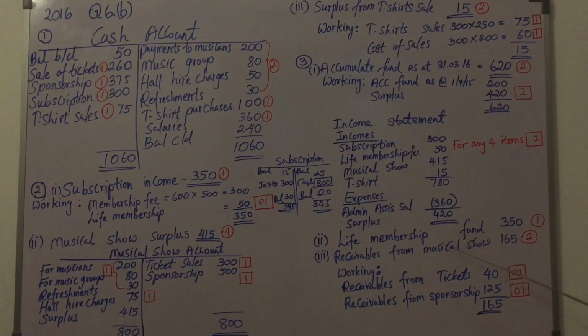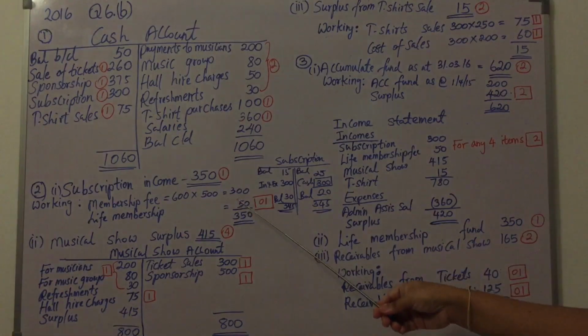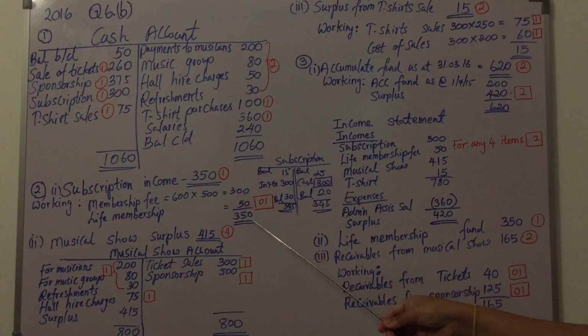And the life membership fund account is another requirement. So in the question, opening balance is 400,000 rupees, and from 400,000 life membership fee relevant to the period 50 you remove, so final balance is 350. And receivables from musical show we discussed, from the tickets 40, and receivables from sponsorship 125. So in total 165. So with that we are done with 2016 question number 6 part B.